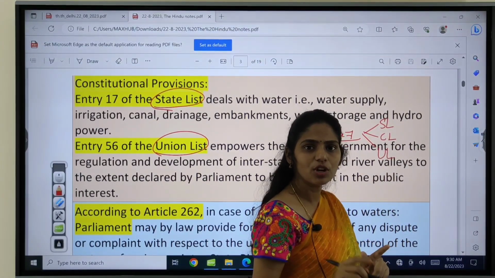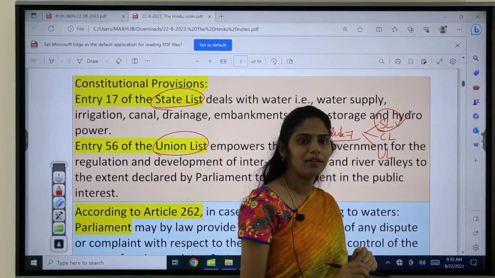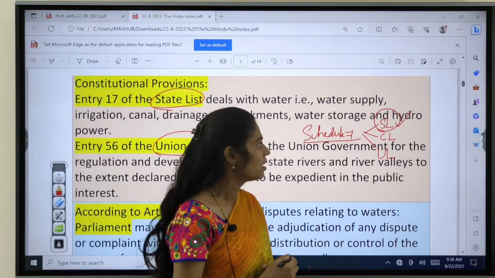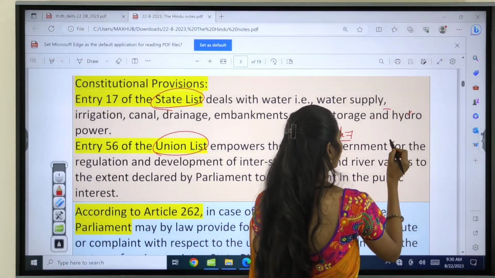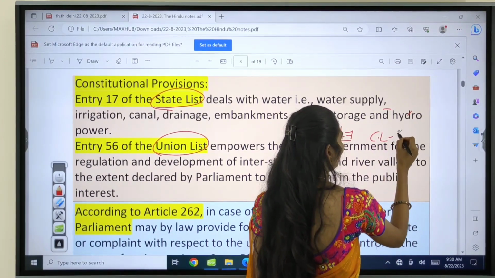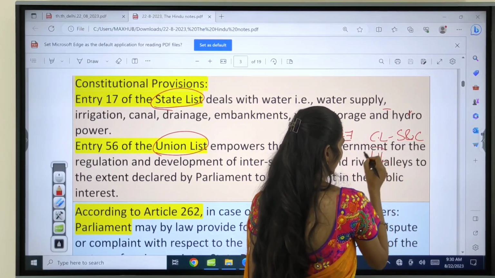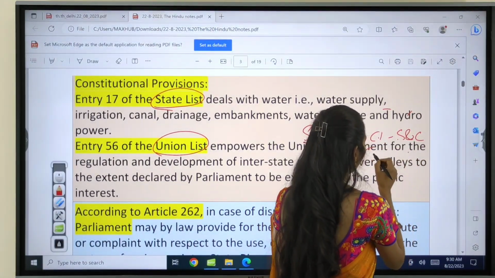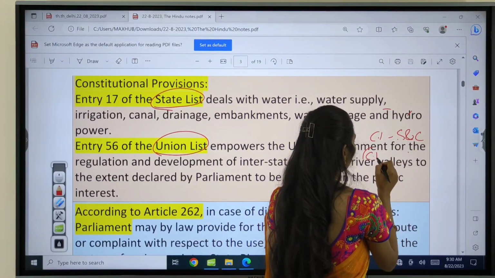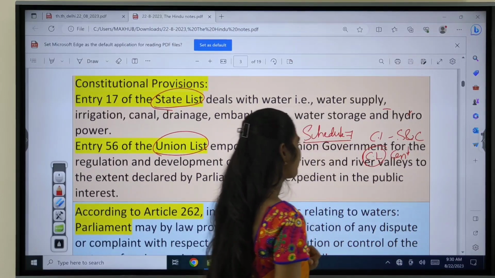For subjects in the state list, the state government has the entire power to make laws. In the concurrent list, both state and center have the power. For subjects in the union list, only the central government has the power to make laws.